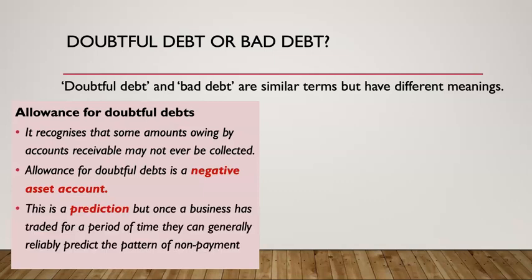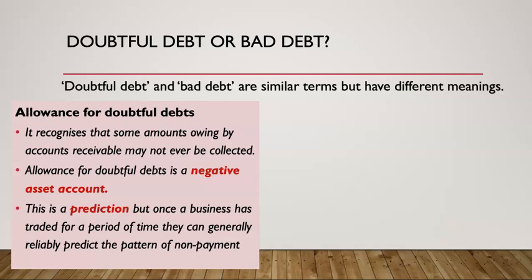What does this mean? This is a prediction that once a business has traded for a period of time, some of our credit customers will not be able to pay us back. It is a prediction, but once a business has traded for a period of time, they generally become really good at reliably predicting this non-payment.